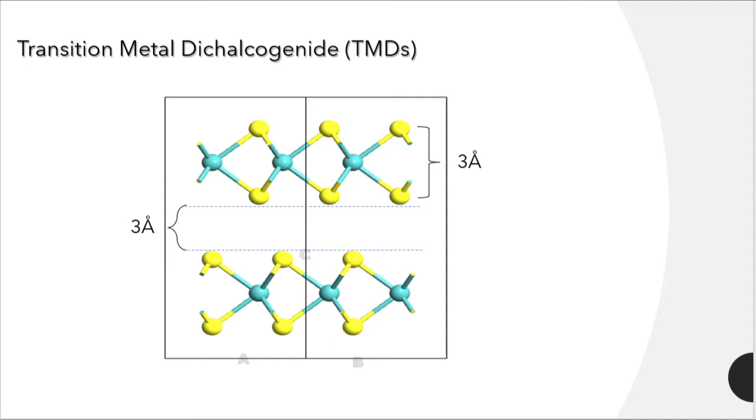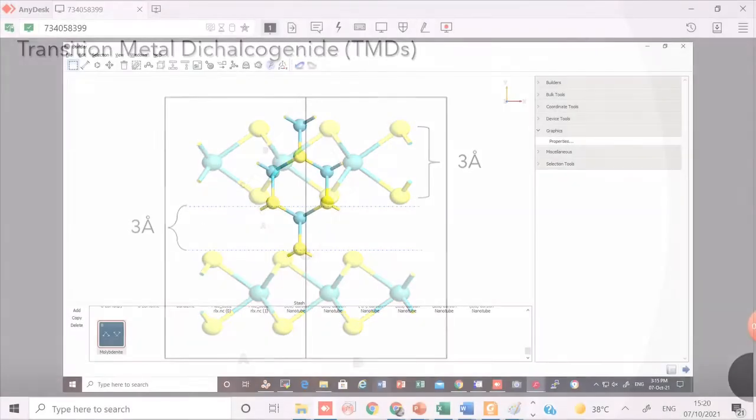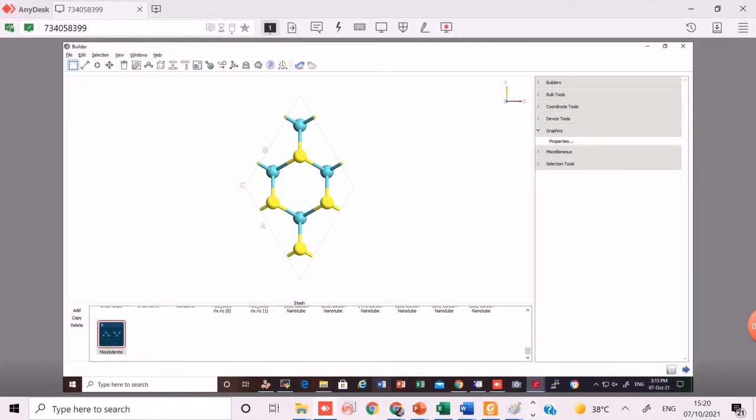The thickness of the monolayer is 3 angstrom and the interlayer distance between two adjacent layers is 3 angstrom as well. In our study, we used QuantumWise ATK. We started with the monolayer molybdenum disulfide, MoS2. We optimized the structure and we ran our calculations.